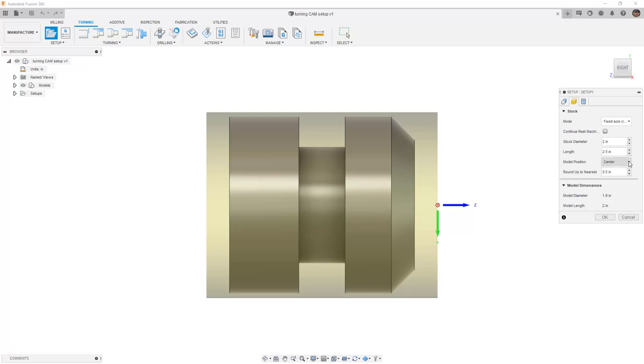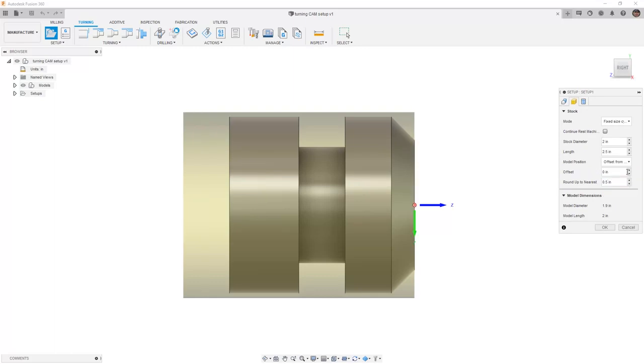However, I want to offset this from the front. When I offset it from the front, it gives me an offset value. In this case, I'm going to have 0.05 on the front of the part, and I'm going to have that round up to the nearest half inch for the overall stock.